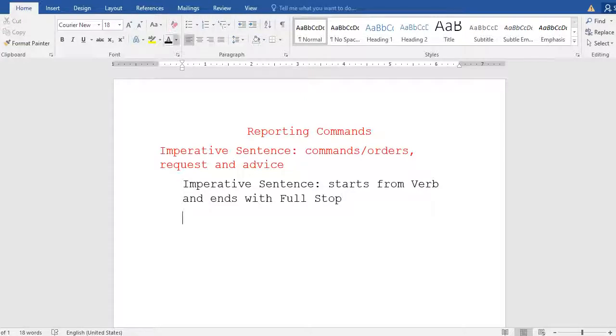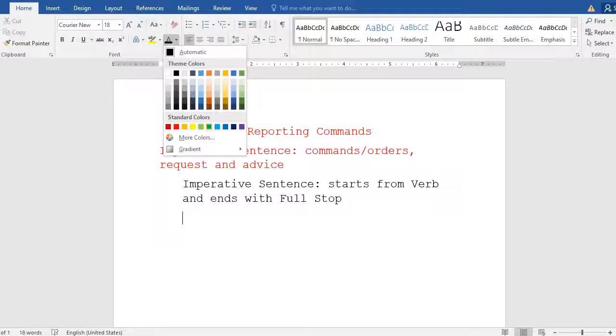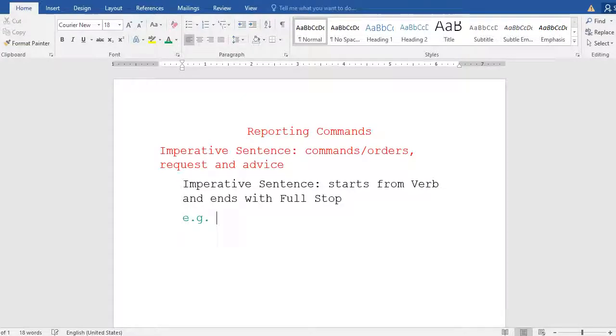Okay, let's go over that. I am making the words colorful to help you understand. For example, go out. Look at go out. Go is a verb, you know about that. I would like to underline it. After that, at last there is the full stop. So this is called an imperative sentence, because it starts from a verb and ends with a full stop.